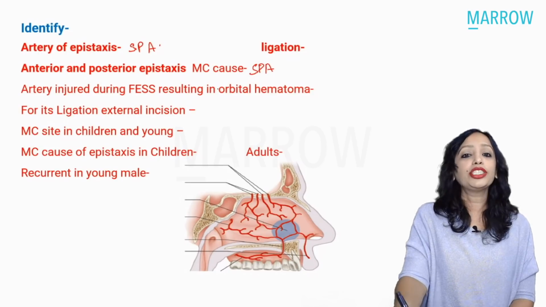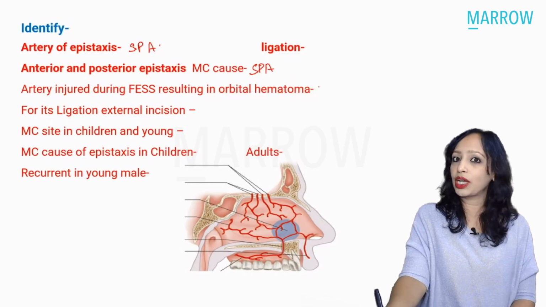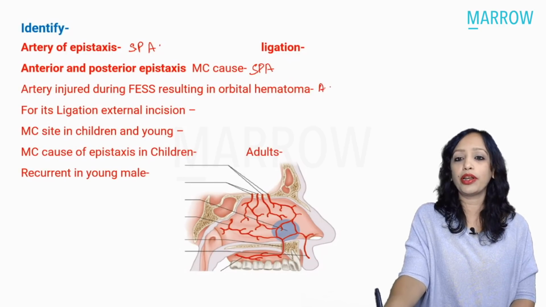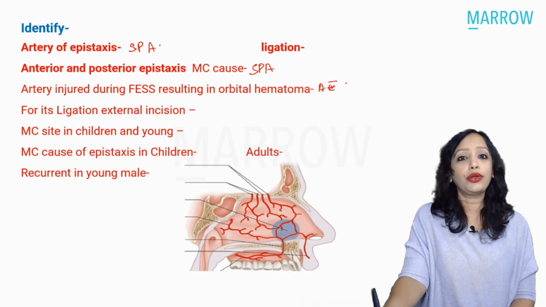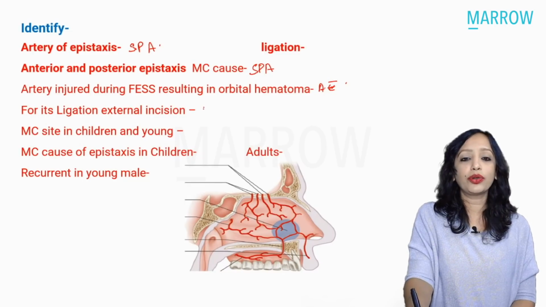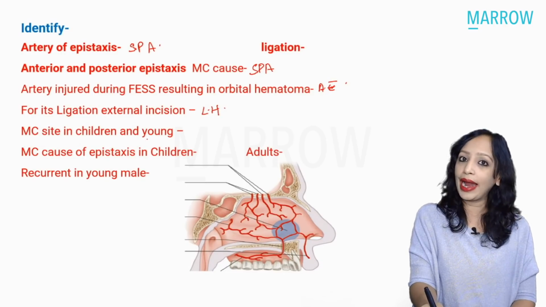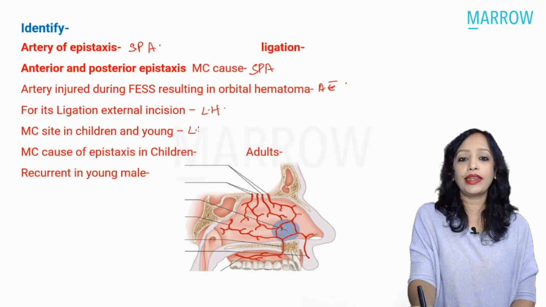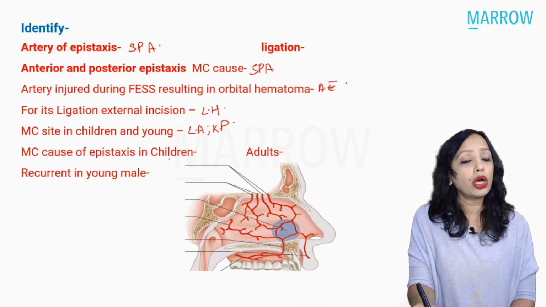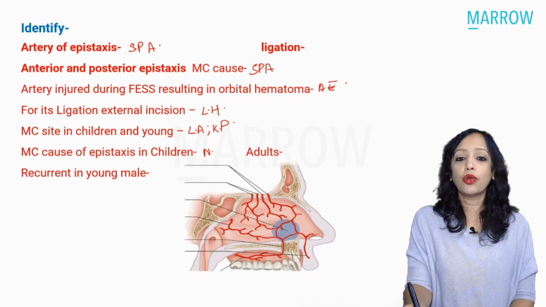So what is the artery injured during FESS which results in orbital hematoma? Which one is the one which comes through the eye? Yes, that is the anterior ethmoidal. Orbital hematoma is an emergency, and to ligate it, you know what the incision is. The external incision is known as the Lynch-Howarth incision. What is the most common site in children and young? Yes, it is Little's area, the Kiesselbach's plexus. The most common cause of epistaxis in children is digital trauma, that is nose picking.